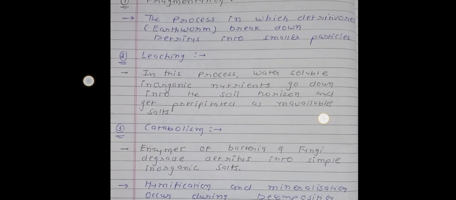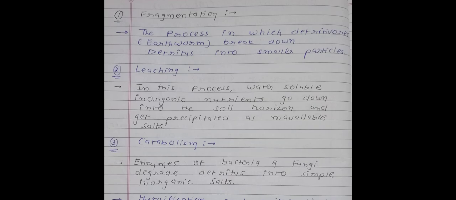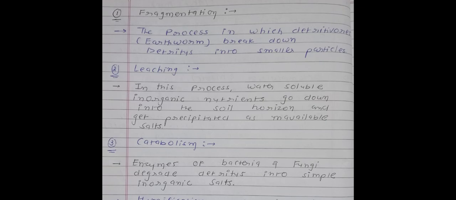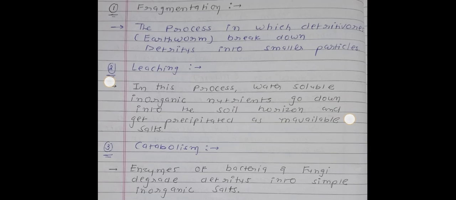Okay, now see the first step, the definition of fragmentation. These 5 definitions are very important for one-liner questions or MCQs. The first one is fragmentation. What is fragmentation? It is a process in which detritivores like earthworm break down detritus into smaller particles. So the important thing is that earthworm is the example of a detritivore type of animal. It is also a one-liner question.